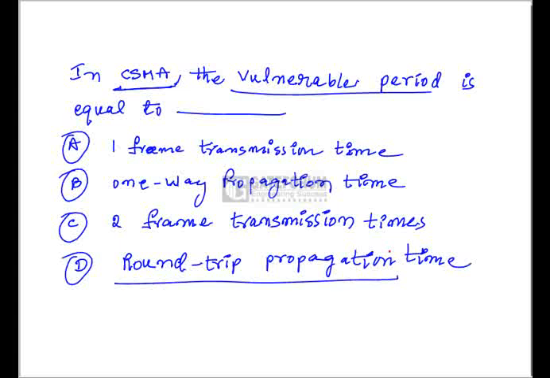It is not equal to the round trip time. It is not at all related to the transmission time of the frames. So it will be 1-way propagation delay. So option B is the right option.